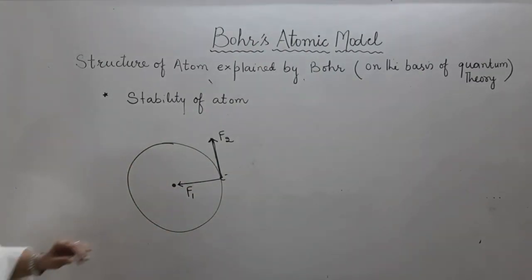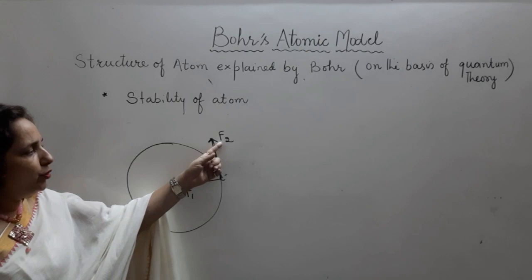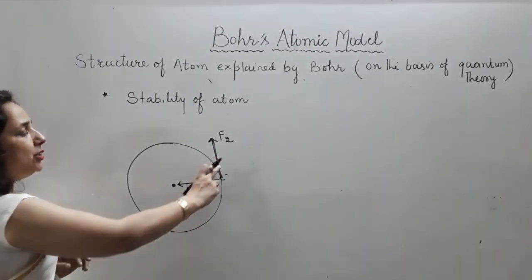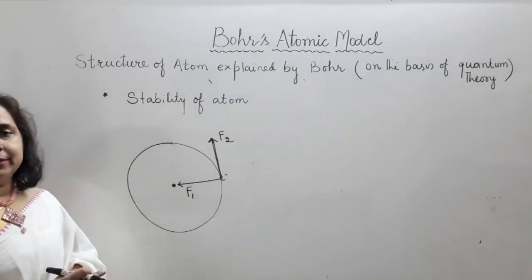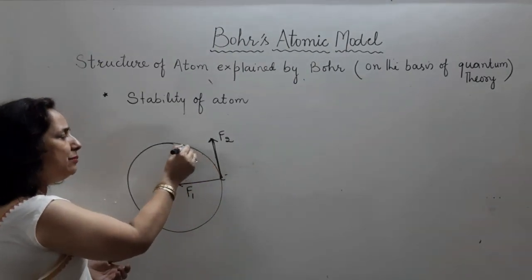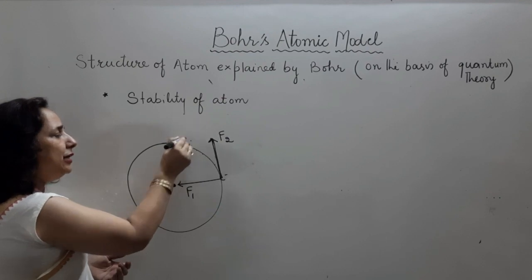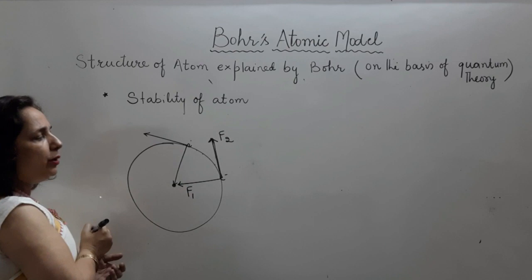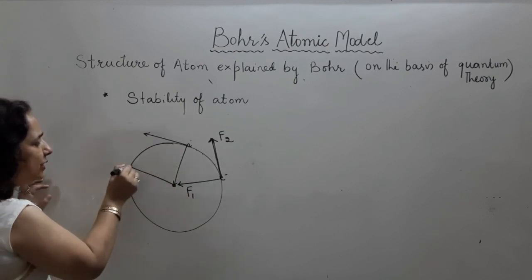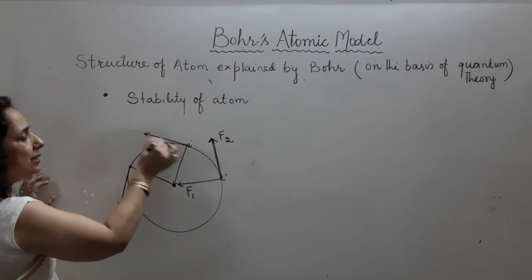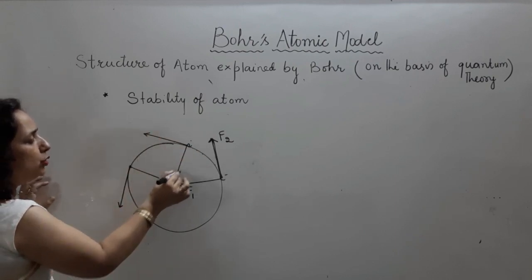And Bohr explained to us that this F1 and F2, these two forces are equal and balancing forces. These two are going to balance each other. Therefore, electron is going to be on the same level, same shell path. It means if electron is here, a tangential force will act here. Again, these two forces are going to be same. If electron is at this position, tangential force is at this part. It means always this F1 and F2 are going to be same.